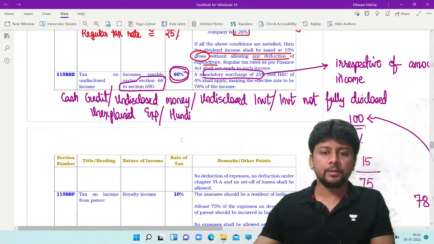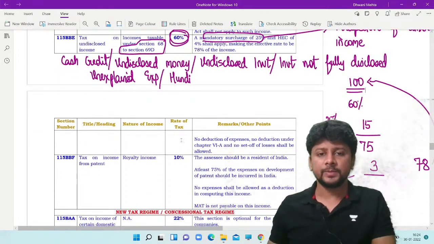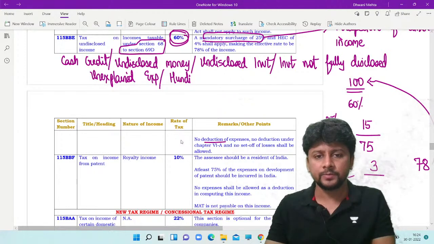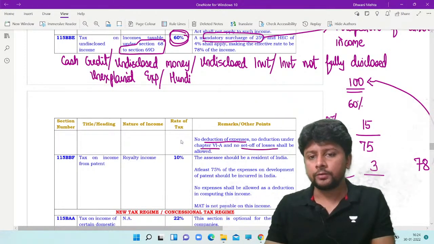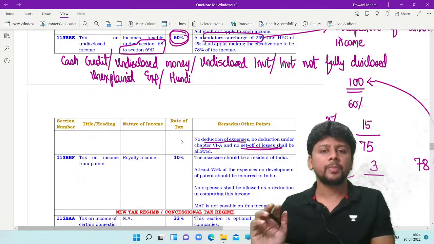You will not be entitled to any expenses. No deduction will be allowed of expenses. No deduction under Chapter 6A. No set off of any loss will be permitted.